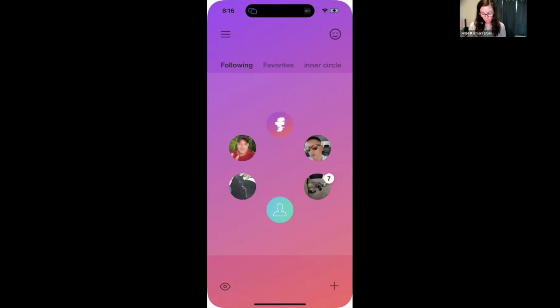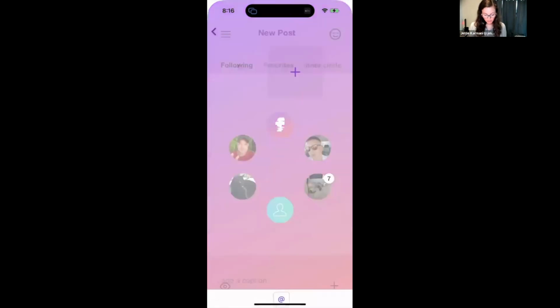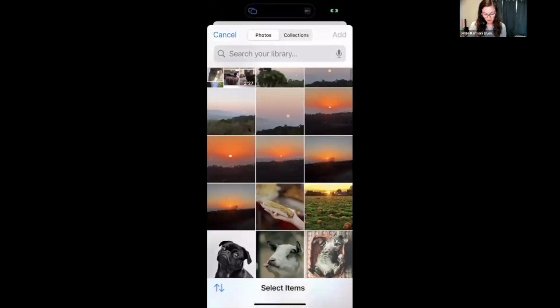So let's kind of run through what this looks like. And I'll just show you this first mode here is what I call Zen mode. You're going to notice this looks a little bit different from your familiar social networking app. I'm really trying not to just copy the problematic parts of big social networks and create a little bit more human-focused design. So let's start by trying to make a post since that's what this is about.